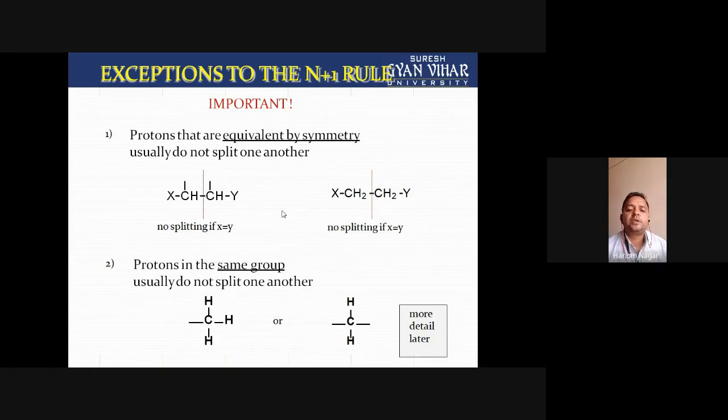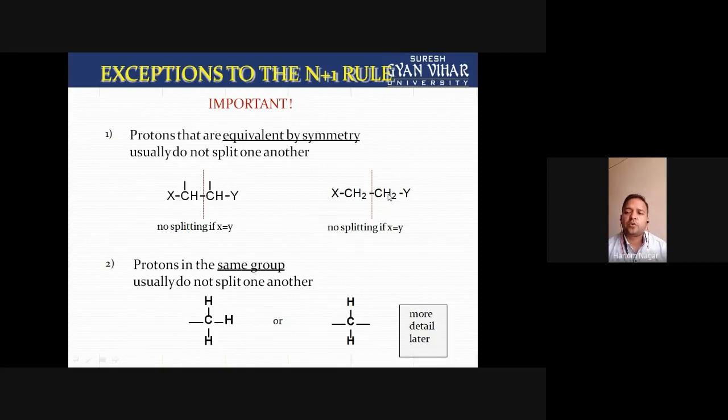Protons present in the same group means, if you are talking about the protons of a CH3 group, or here if you are talking about the CH2 protons, then these two protons of the CH2 group do not interact with each other.